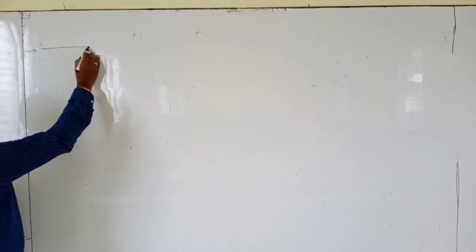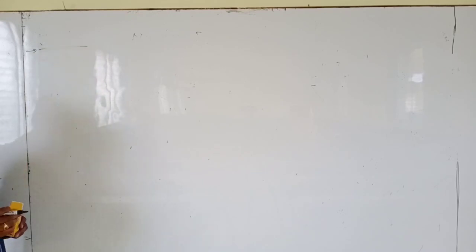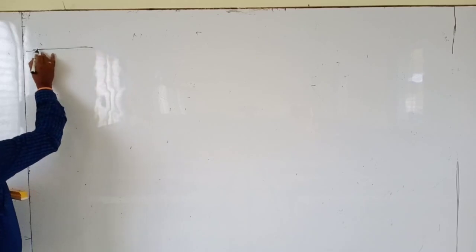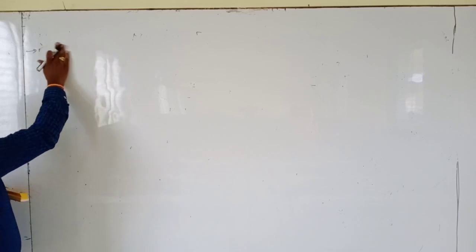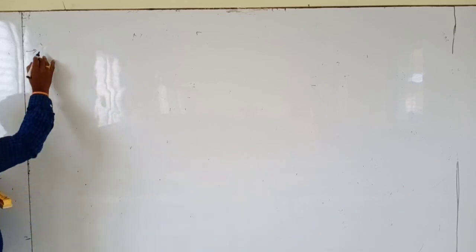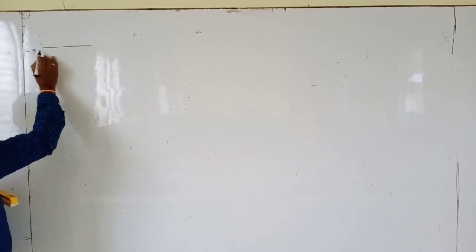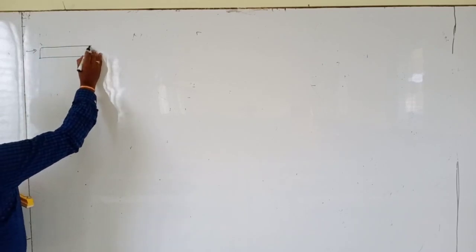Suppose we divide into three pieces. We divide into three pieces, and the three pieces are kept in the U shape. This is the bar magnet.